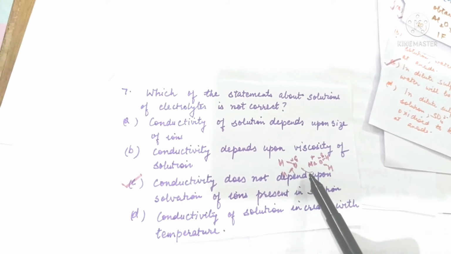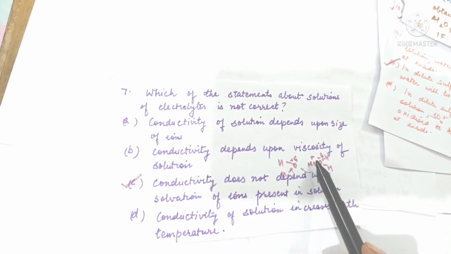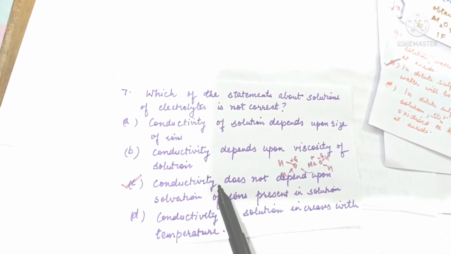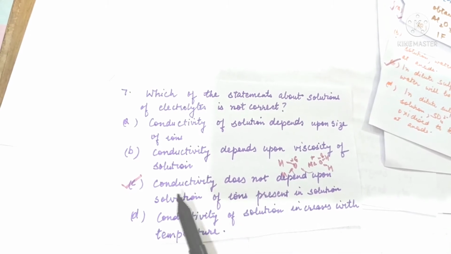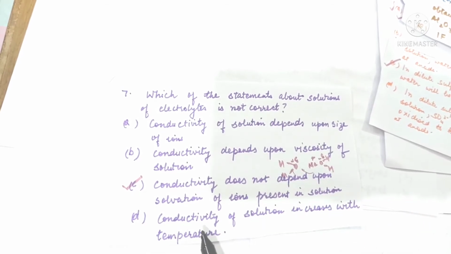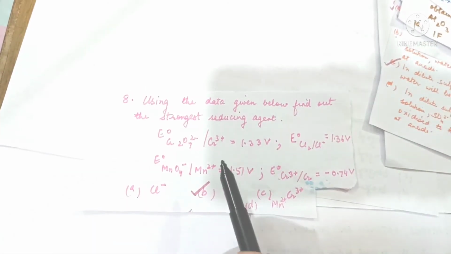This is called solvation. These negative parts of the solvent will attract the positively charged ions toward themselves and decrease the mobility of the ions, thereby decreasing the conductivity. So conductivity depends upon solvation of ions. If it says that it does not depend, then it is an incorrect statement. So this is the correct option. Which of the statements is not correct? C is not correct. Conductivity of solution increases with temperature, that is true. Using the data given below, find out the strongest reducing agent.